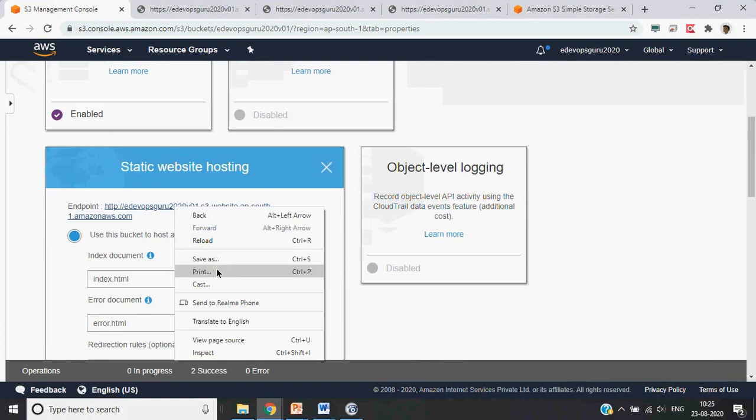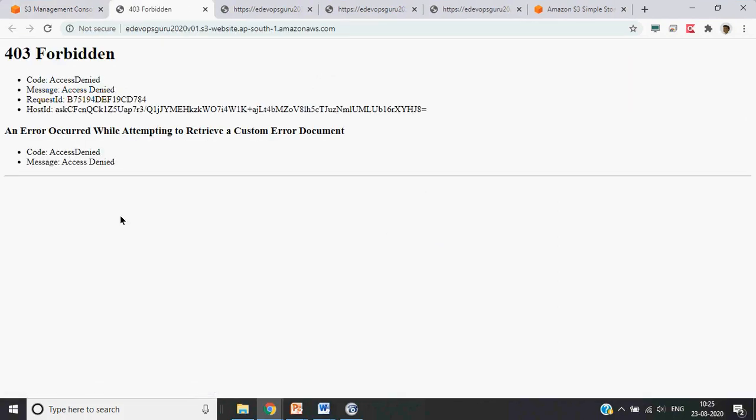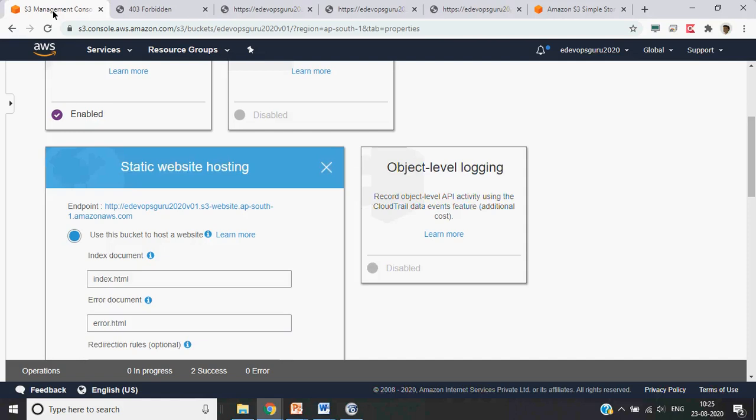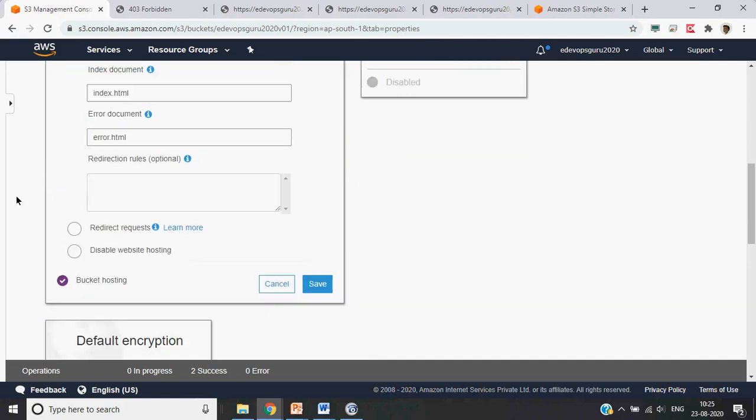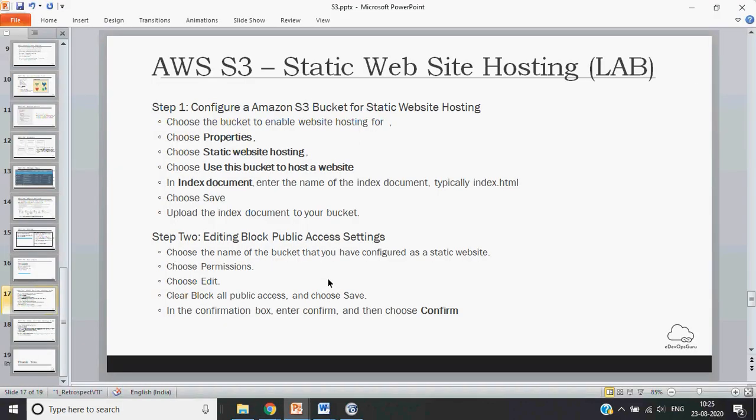If I try to access this URL, you will get 403 forbidden because this whole bucket is not public. So we need to do some settings. Let's come back to this slide, it will tell what to do.